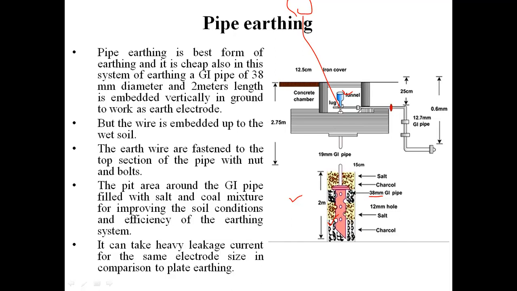The pipe will be buried vertically in the ground, while in case of plate it would be buried horizontally to the ground, okay, and this earthing will be more effective as compared to plate earthing, as it can take very heavy leakage current for the same electrode size.